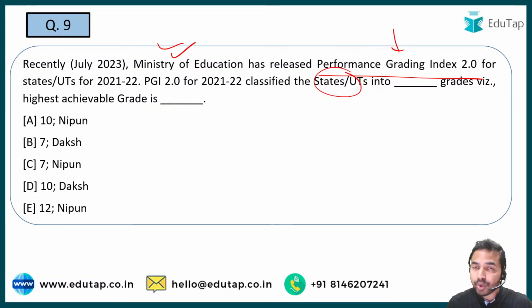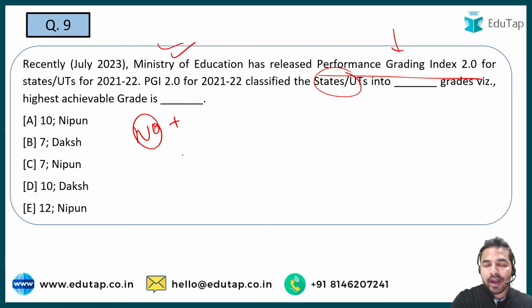उसके अंदर क्या है, ये दोनों ही चीजें आपको बतानी है. You have to tell me the number of grades and you also have to tell me which is the top grade which a particular state and UT can achieve. So what is the right answer guys? So I can see most of the people are saying option A, some are saying option D.